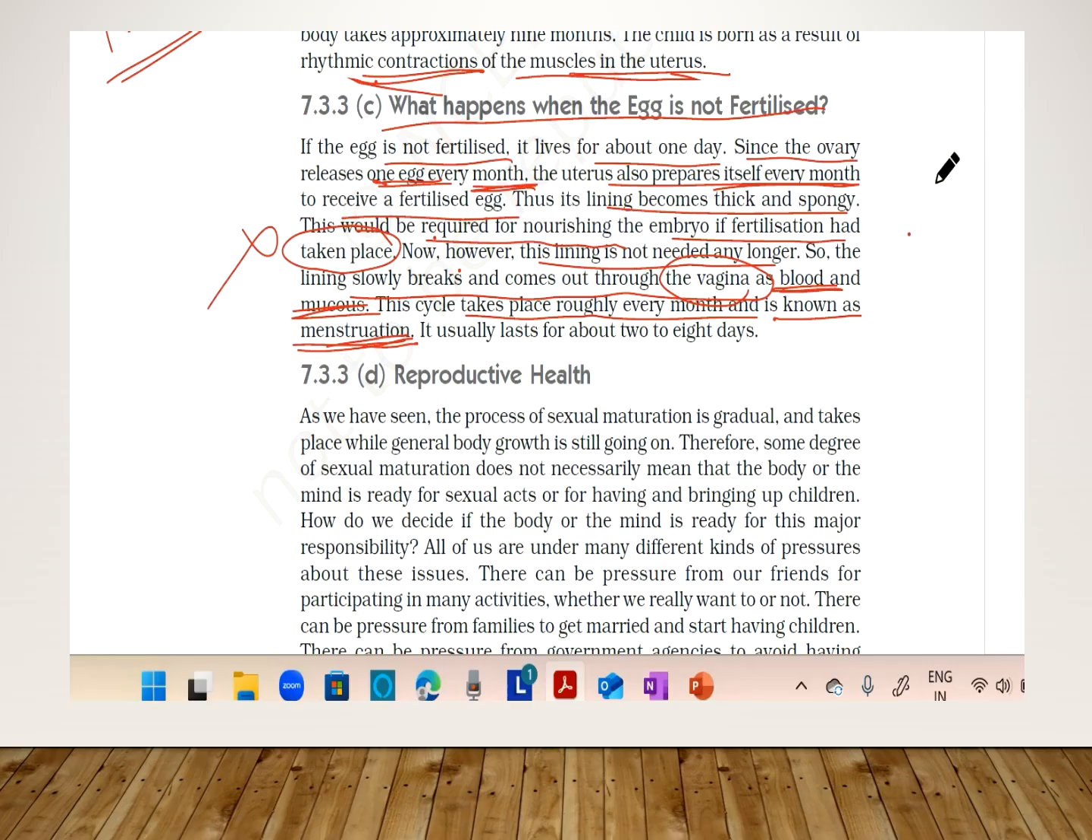But here for your curriculum, it's completely here. So every month that lining breaks down and comes out through the vagina as blood and mucus. This cycle takes place roughly every month and is known as menstruation, and it usually lasts from 2 days to 8 days. So it varies from individual to individual. In certain females it is for 2 days, and in others it will be for 8 days.